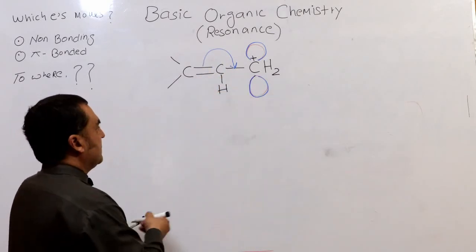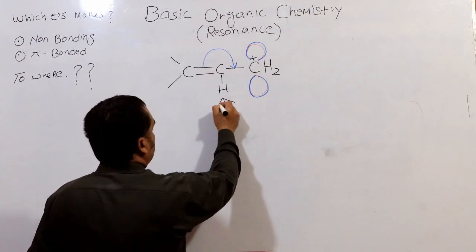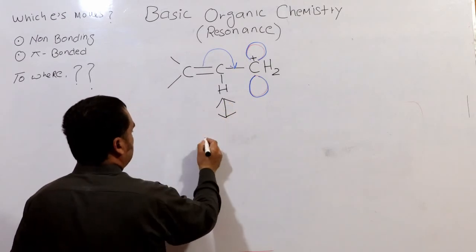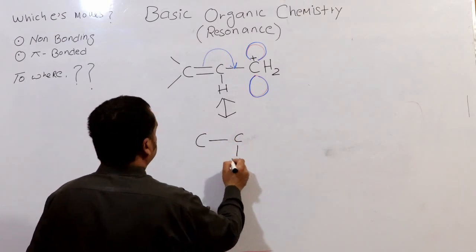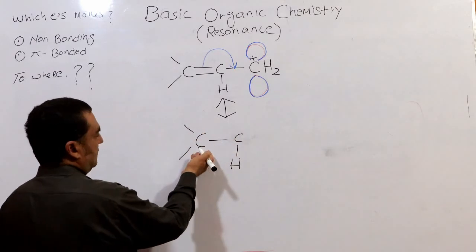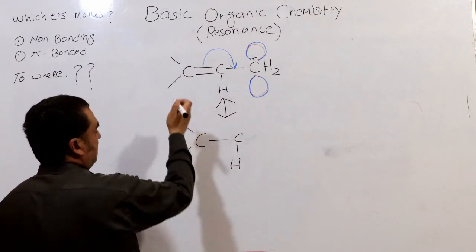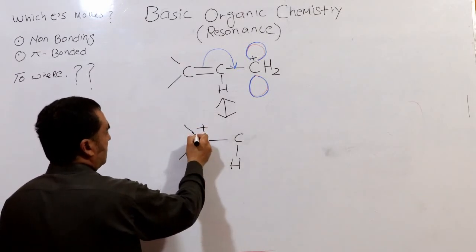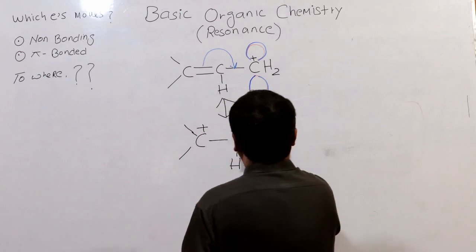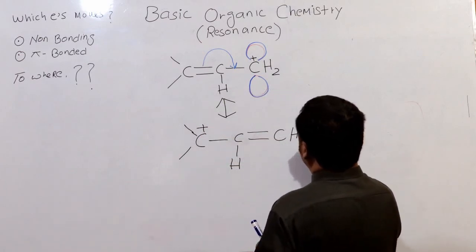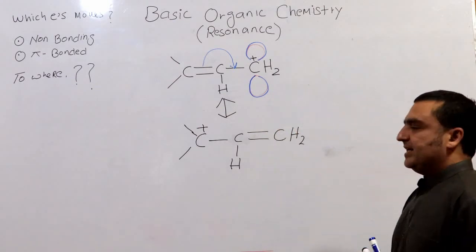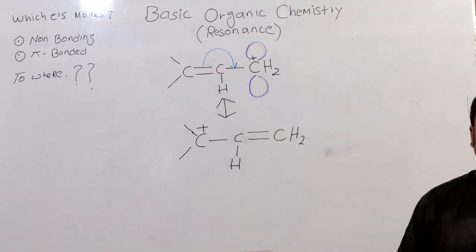So what happens, another resonance form is produced, and this is the resonance form. As the electron left this carbon, it is positively charged, a double bond is produced here, and the valency of this carbon is satisfied, and it is now neutral.